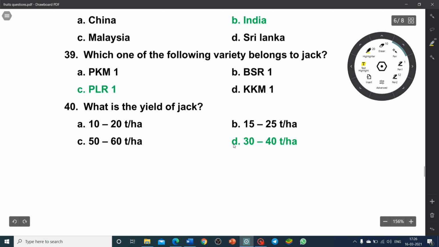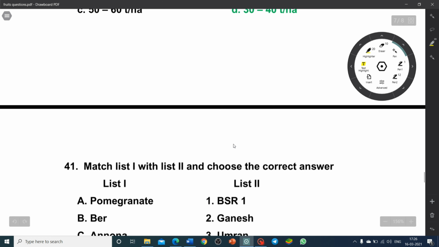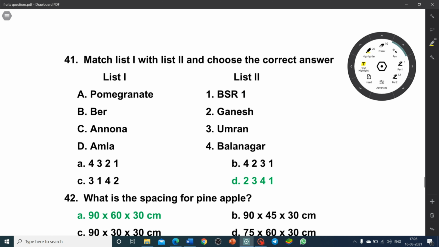What is the yield of jack? 10 to 20 tonnes per hectare, 15 to 25 tonnes per hectare, 50 to 60 or 30 to 40 tonnes per hectare. The yield of jack is 30 to 40 tonnes per hectare. Match the following. Pomegranate: Ganesh is a variety of pomegranate. Ber: Umran. Anona: Balanagar. Amla: BSR1. So the correct answer is option D.